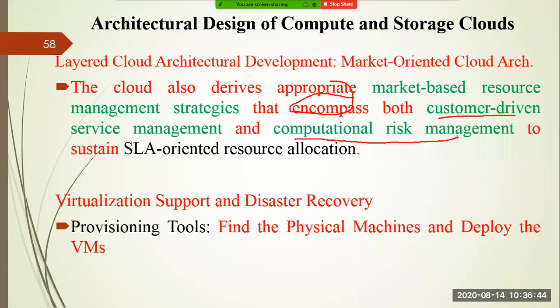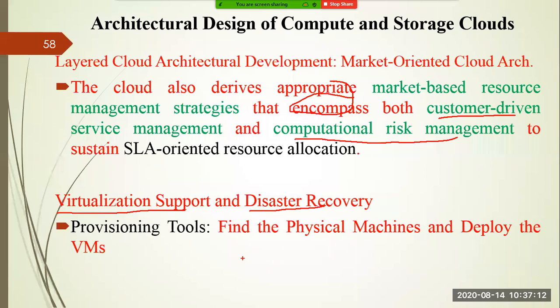Both can be clubbed in the SLA-oriented architecture in order to provide various services, right? It also creates various virtual machines on top of the physical machine, so virtualization is supported by this architecture. There is virtualization support, and also disaster recovery. If some problem happens, it can be restored with the help of other physical machines as well, right?